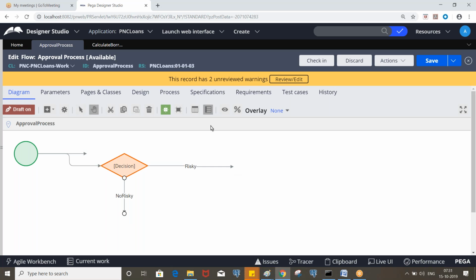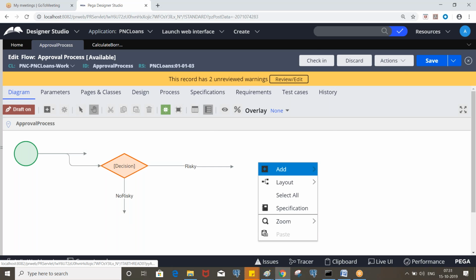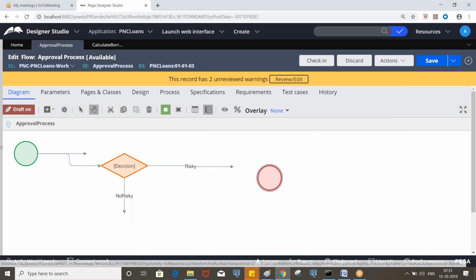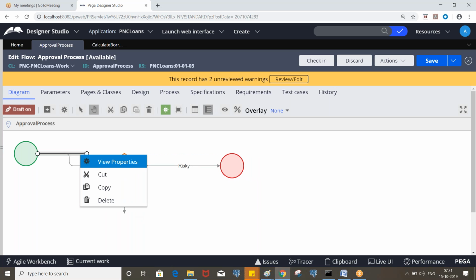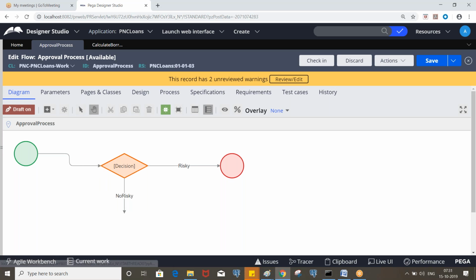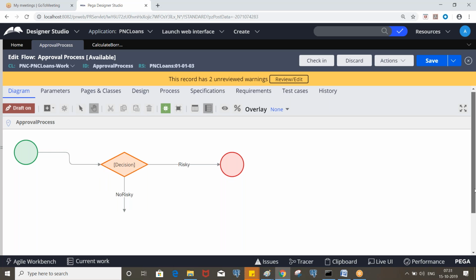If it is risky, then we'll discuss the work object statuses once it completes, and here we can update some status. If it is not risky, then it has to go for manager approvals.